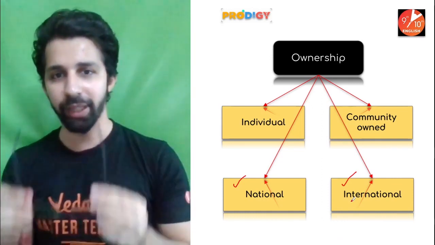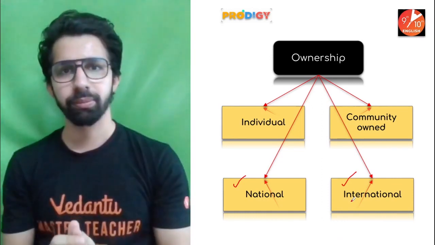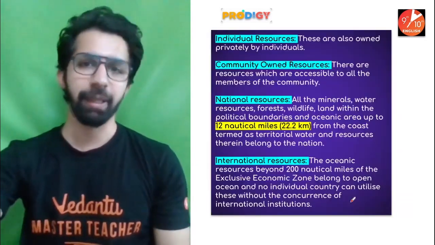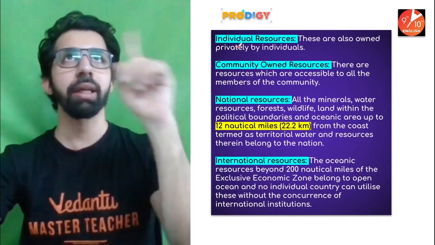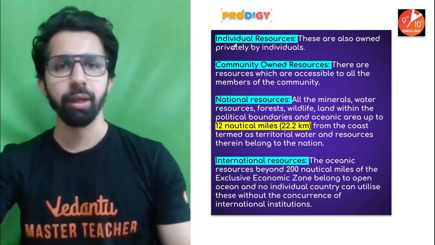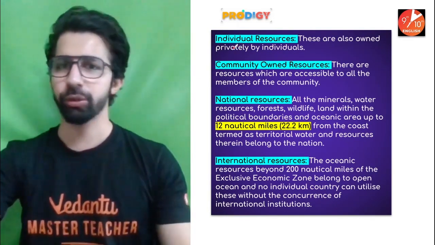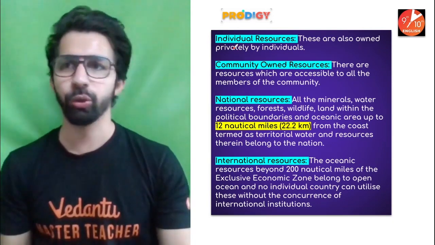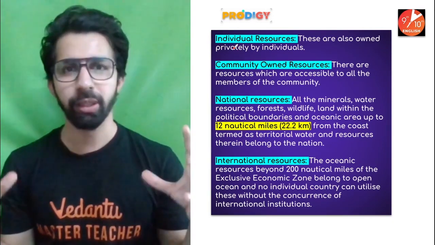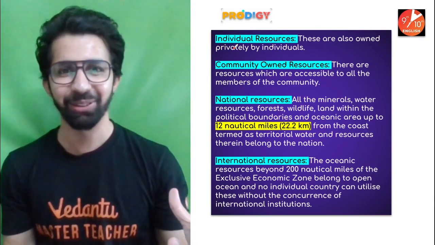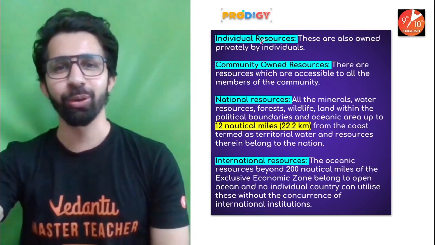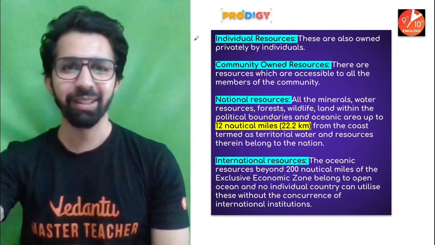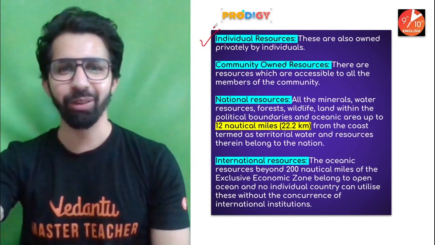The very first one we have got is individual resource. What are individual resources? Let's see. These are owned privately by individuals. My house, this is an individual resource. My hairband, this is an individual resource. My laptop is an individual resource. Shilpi ma'am's 30 rupees jhumka is an individual resource. Okay. So what are individual resources? These are owned privately by individuals. I'm sure this was clear to everyone.